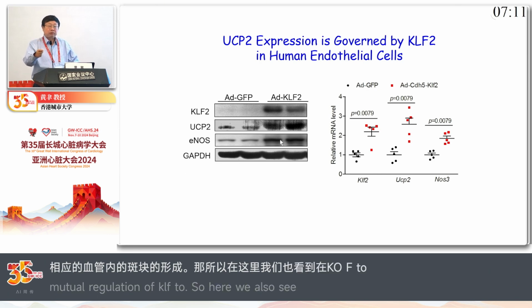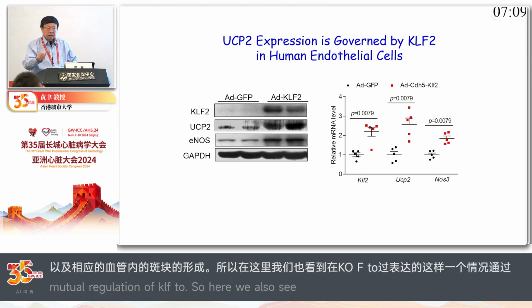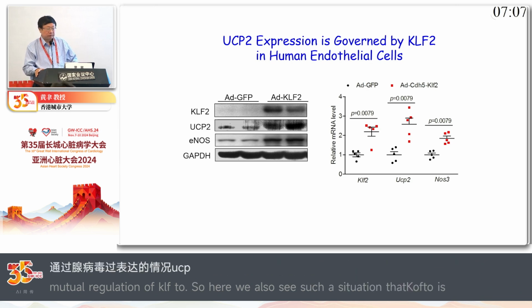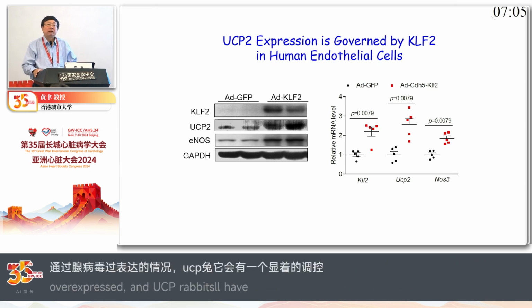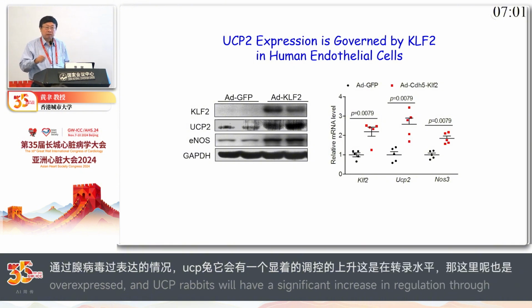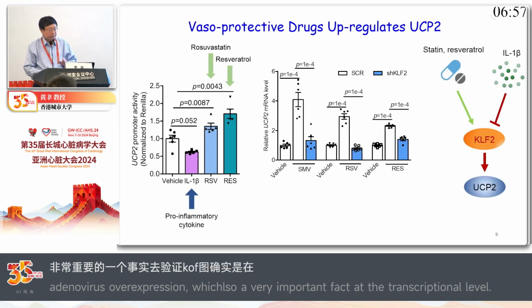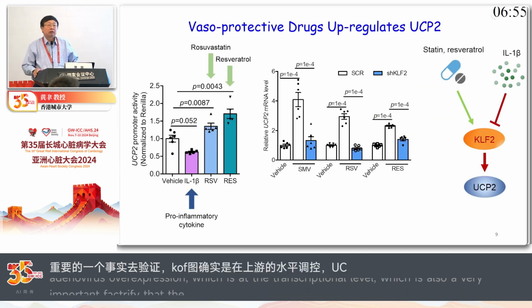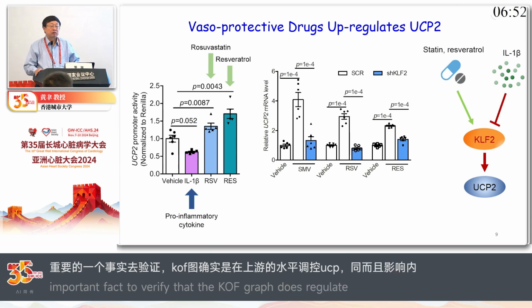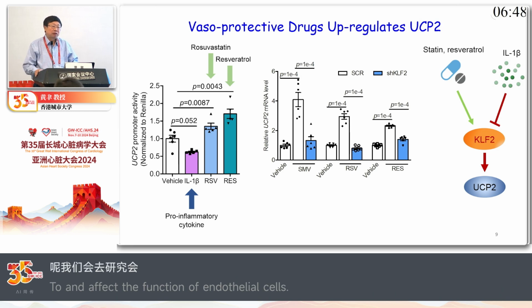And KLF2 is known to increase the transcription of eNOS, and that's important to validate. Now this is important and linked to endothelial function. And of course, because of this we design the drugs, and normally I would like to test those drugs we have been using for many, many years, and then we choose a few.